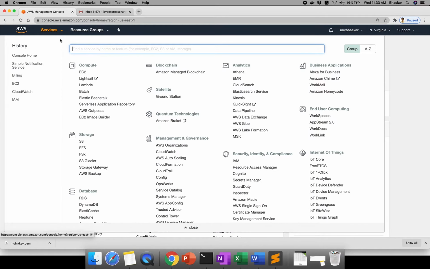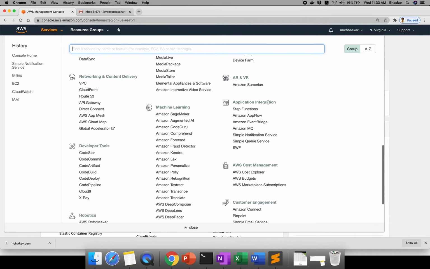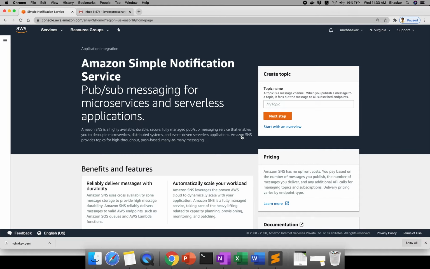On the Services tab, if you go down, there is Application Integration, and there is Simple Notification Service. Click on Simple Notification Service. Here it says publish and subscribe messaging for microservices and serverless applications. Right now we are using a very simple email notification; later we'll cover these topics, no problem. Here you can create your topic name.